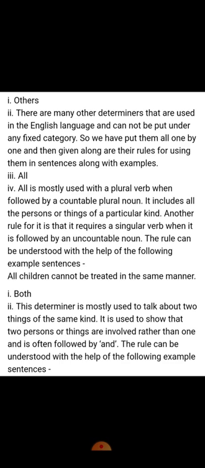All. It is used mostly with a plural verb. Like, all children cannot be treated in the same manner. It includes all the persons or things of a particular kind. All means inclusive, complete. Both is used to talk about two things of the same kind, and generally it is followed by and. Both Raman and Raghav went out for a movie, so both is followed by and.